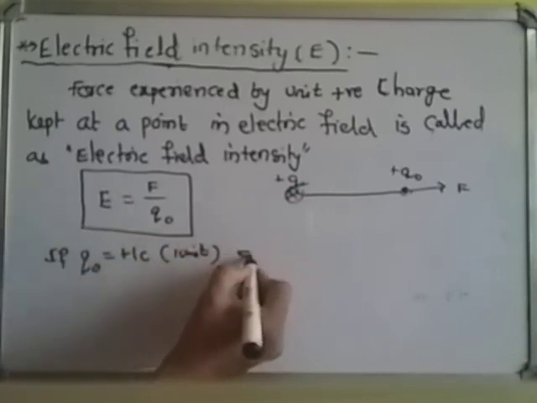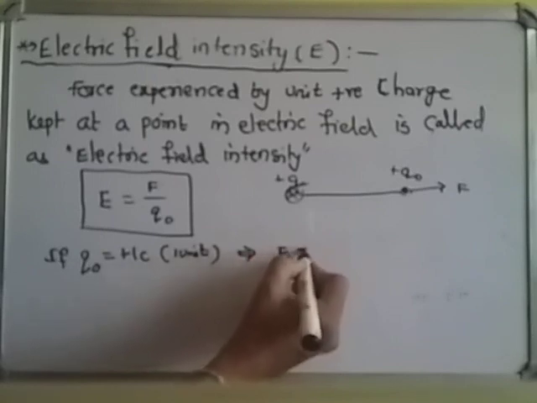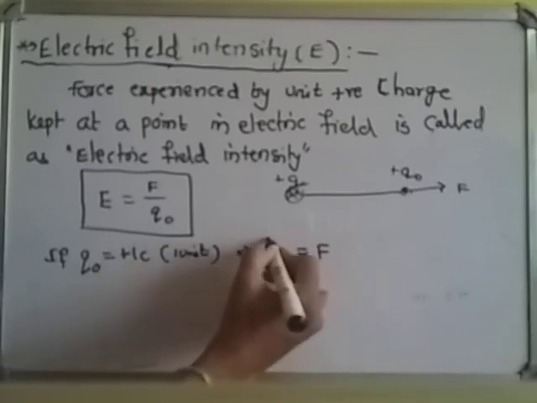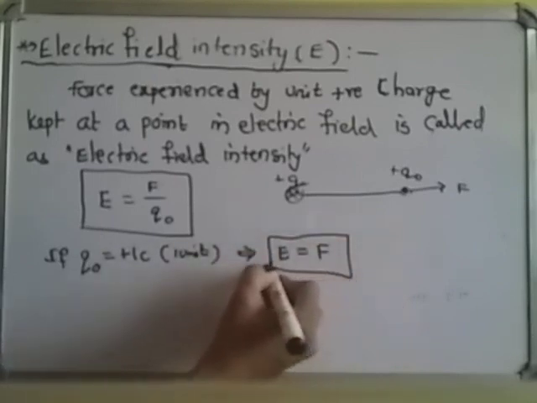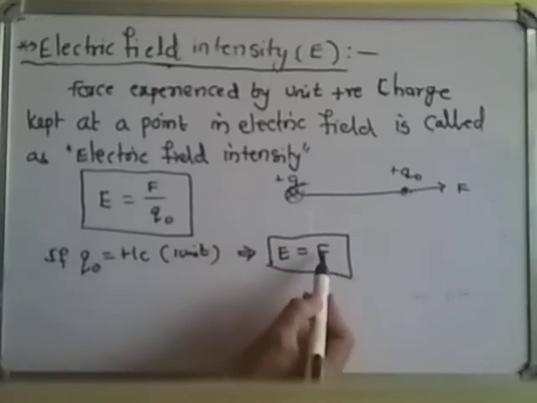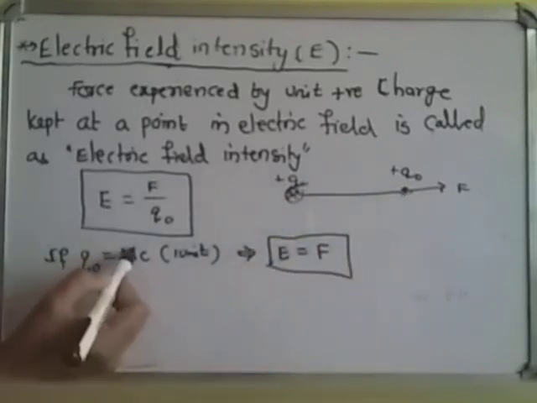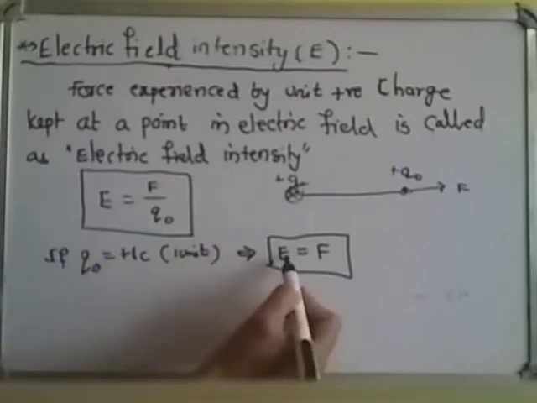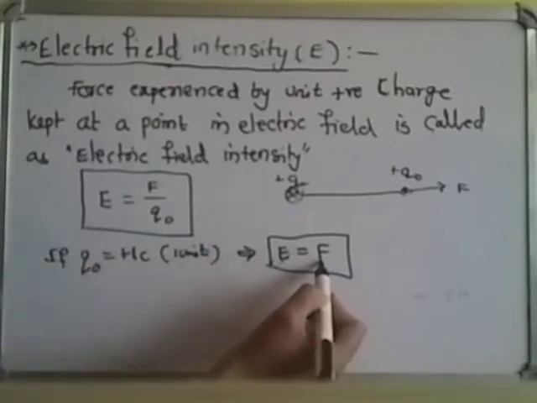then at that moment what happens to the electric field? Electric field is equal to force. That means we can define it like this: electric field is equal to force on test charge. But how much test charge are we taking here? If you take the test charge value as 1 coulomb, then only electric field intensity is equal to force.